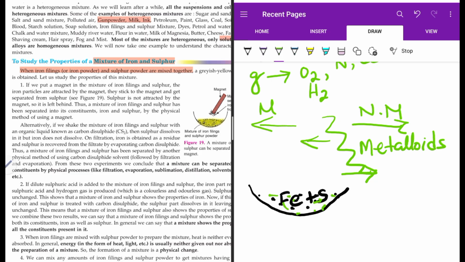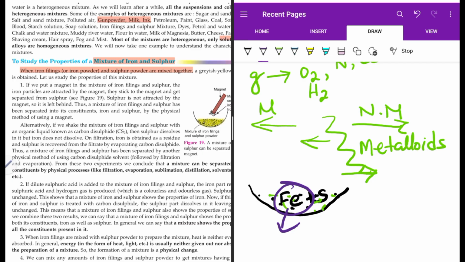How can I separate them? Two types of substances are there. Now, iron is attracted to magnet. So I can use magnetic method of separation. Iron will be attracted to magnet and sulfur will be left behind.